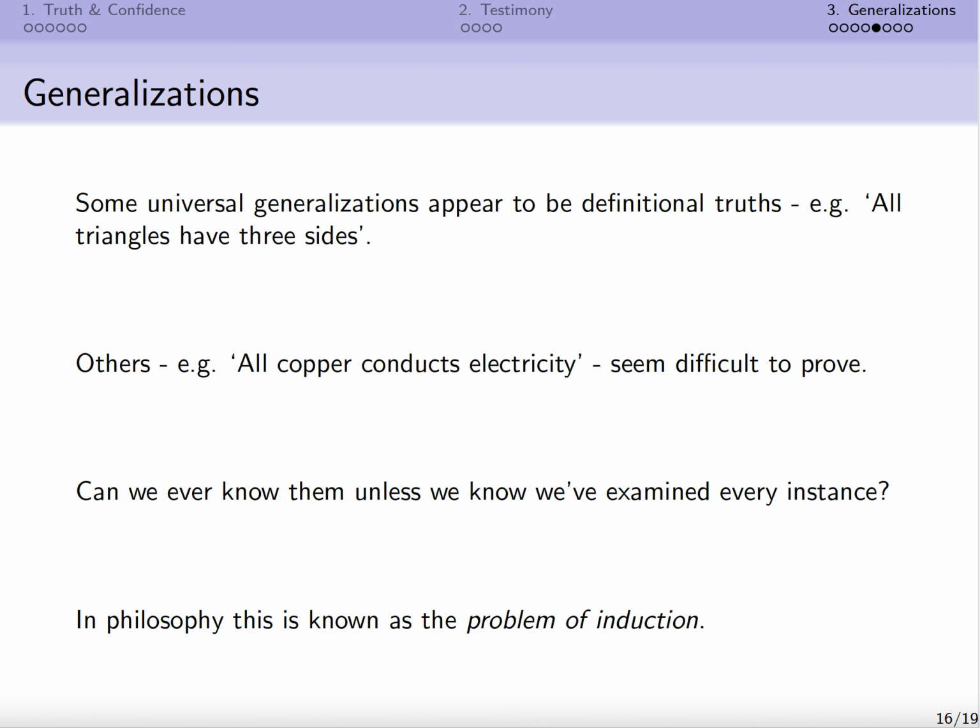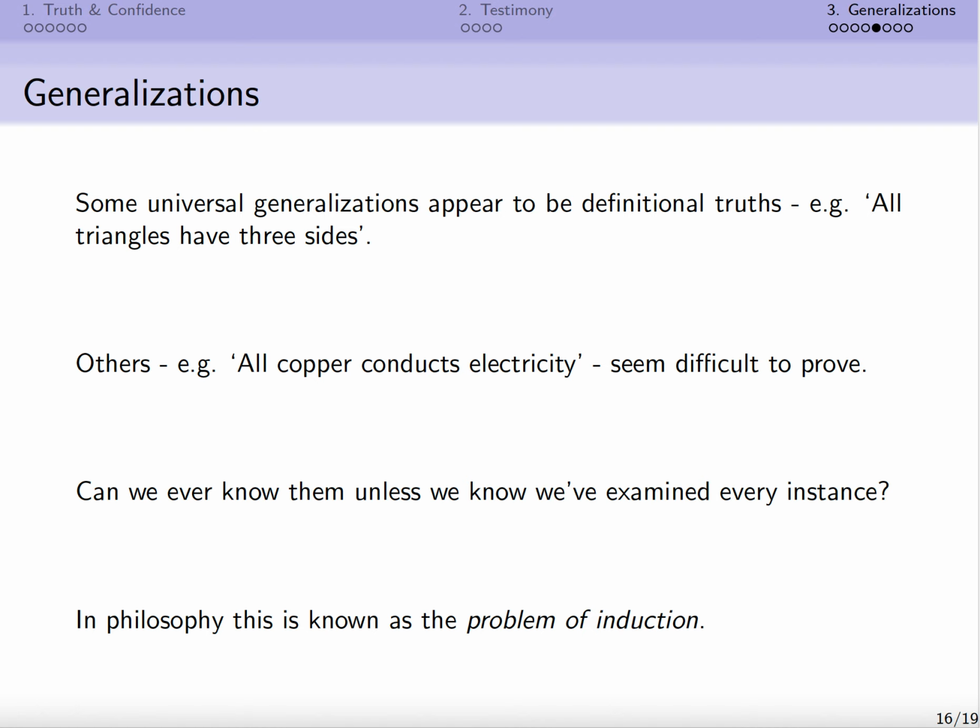Maybe we could have an argument like: copper sample 1 conducts electricity, copper sample 2 conducts electricity, copper sample 3 conducts electricity, and so on for some high number. Therefore, all copper conducts electricity. We might have good reason to believe that copper samples 1, 2, 3, up to 1,000 conducted electricity. Maybe we tested 1,000 pieces and found that they all conducted electricity. But still, this doesn't seem to absolutely guarantee the conclusion that all copper conducts electricity.